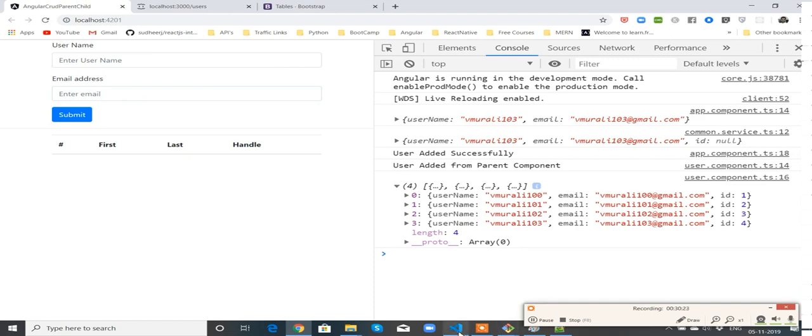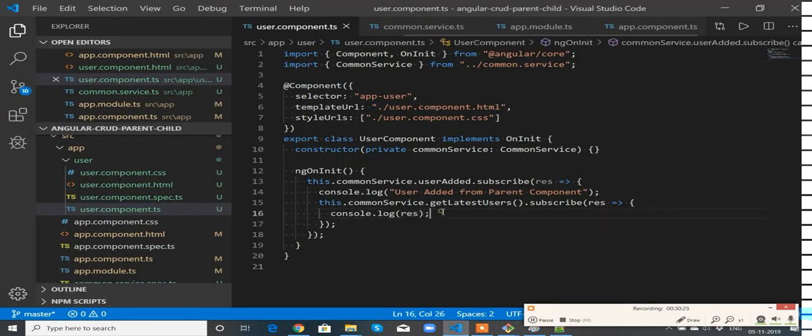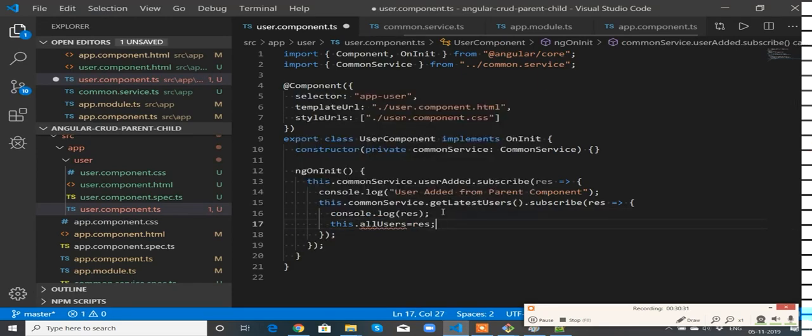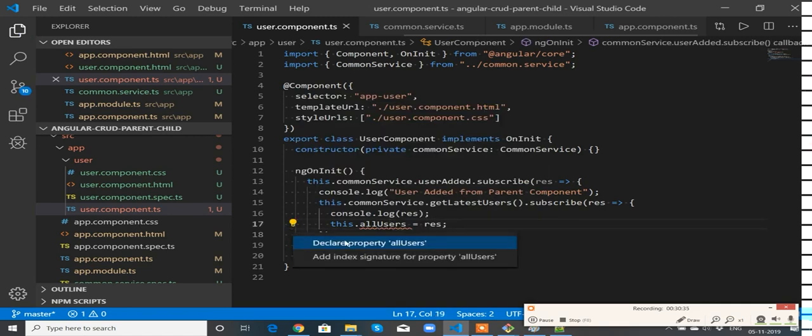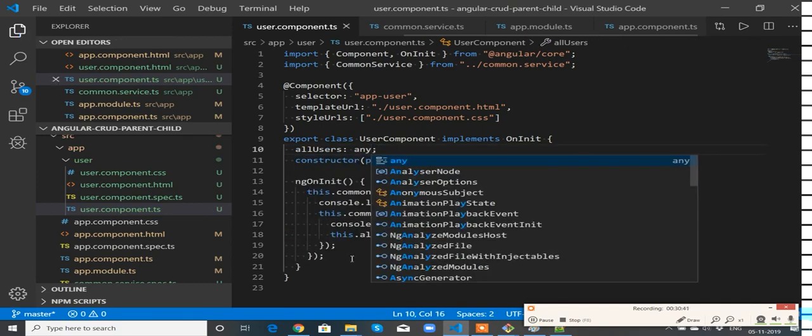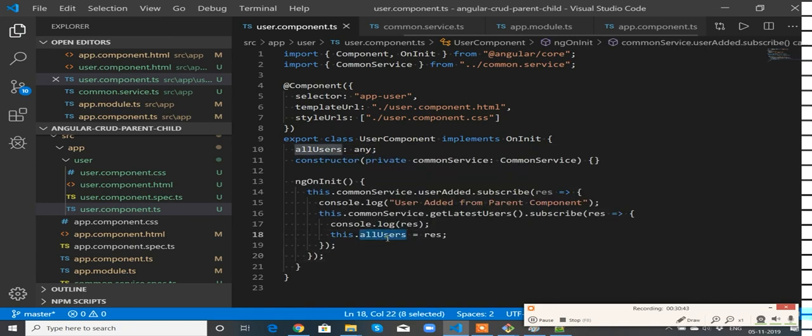Now let me declare a variable, this.allUsers equal to response. This allUsers is supposed to be declared. Perfect, I have declared it. Let me make it any, because this data I am going to use in the user component.